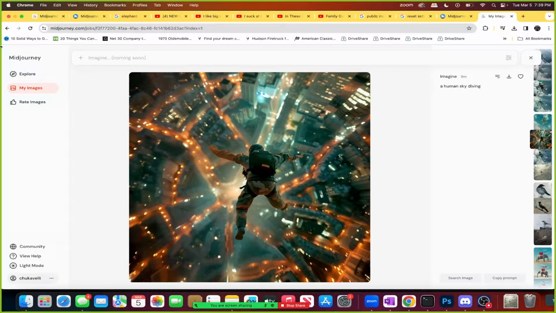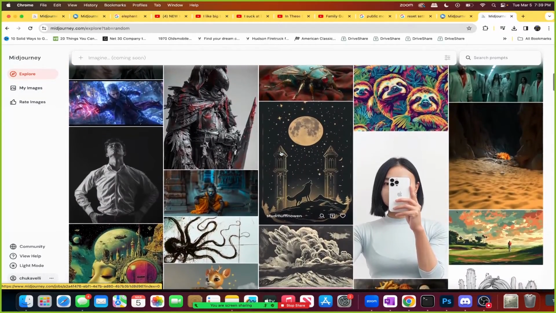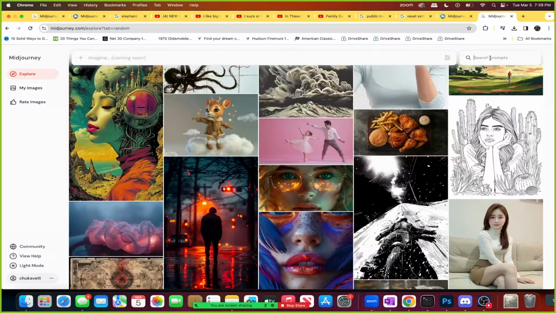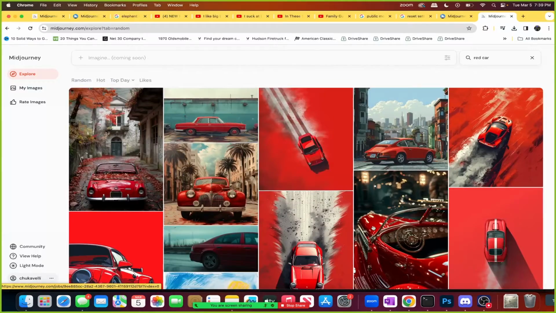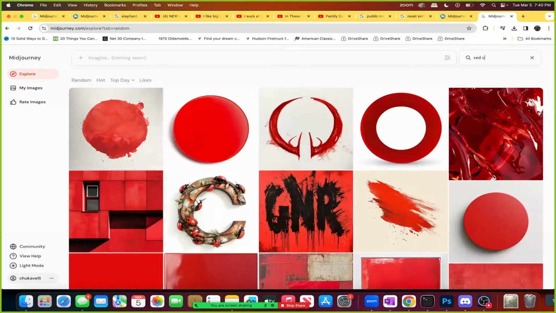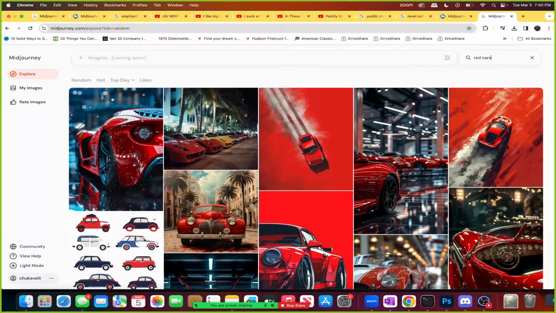And while you're signed in, you can also explore Midjourney and see what's out here for you to enjoy and appreciate. Like, look at this cute little thing right here. You can always copy this prompt, and again right here you can copy the prompt, the job ID. You can't get the seed. The seed is personal to you, and I'll explain all that later, but you'll have the prompt, the job ID, things like that. You can also search for prompts as well right here in the top right corner. So I could type in red car, and then boom, we're getting red cars, man. It's really nice. Another thing I like is that when you're searching, it automatically updates to every letter that you type in.